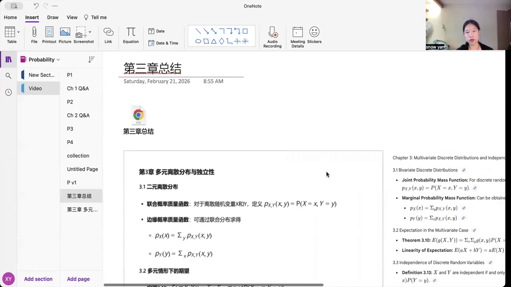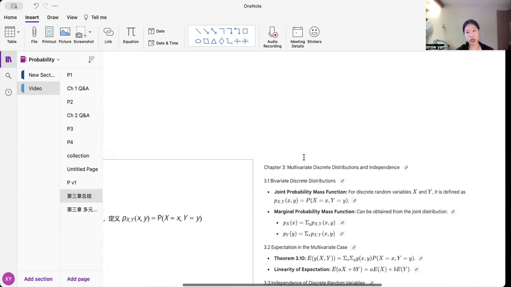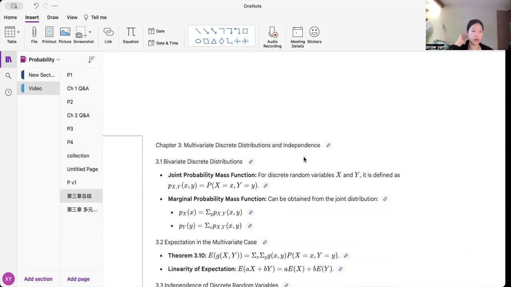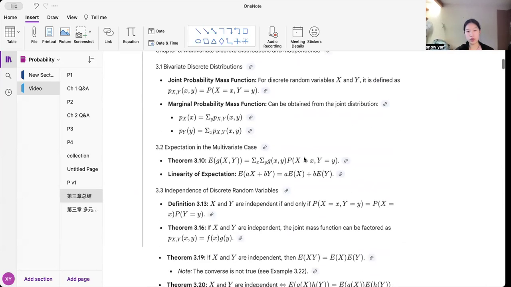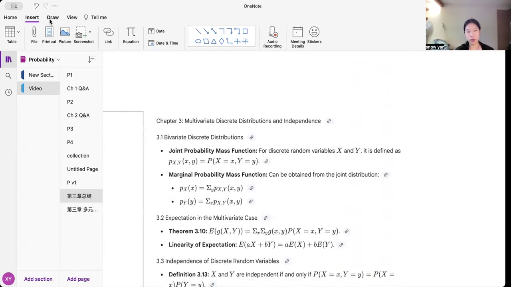Okay, let's go over the third chapter in terms of just the textbook. I already went over the third chapter here, but this is the third chapter of the textbook. Inside this chapter, it was talking about multivariate, discrete distributions, and independence. Many of these concepts were already covered in the second chapter, actually. So I'm just going to walk you through all of the things I translated into English again.